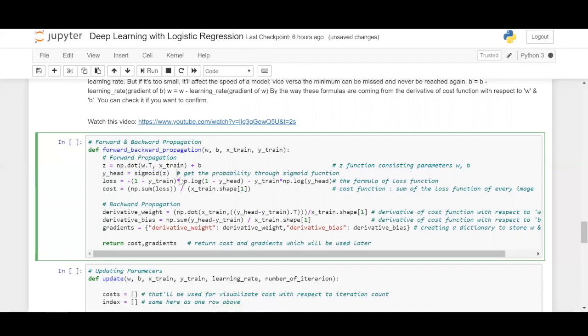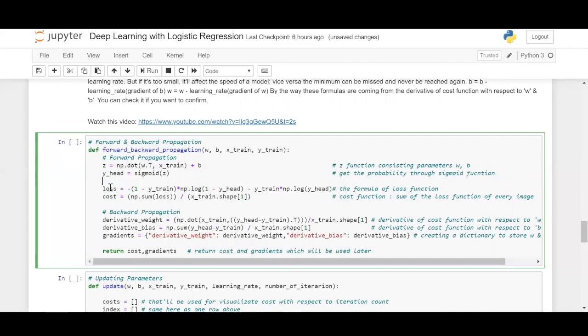Next thing is we are going to calculate the loss. This is going to be the formula for the loss function, so you can take it as it is. It is negative of 1 minus y train into numpy log of 1 minus y head, minus y train into logarithm of y head. It's just a simple formula for the loss function. You do not have to memorize it. But what we are doing here is, instead of loading it through a Keras or a TensorFlow module, we are defining it ourselves.